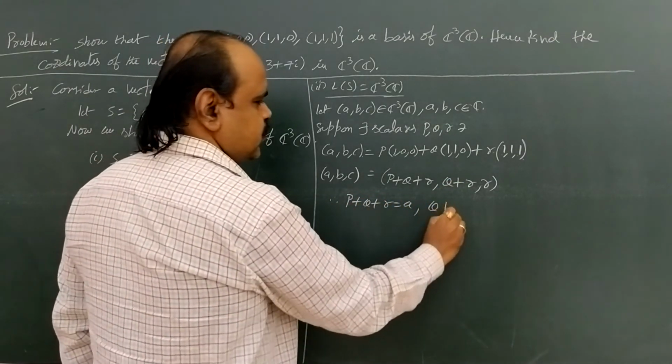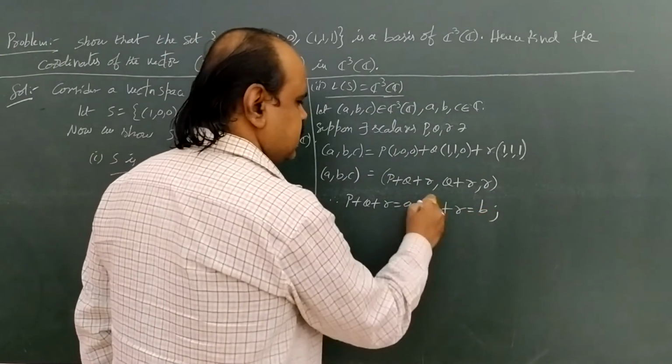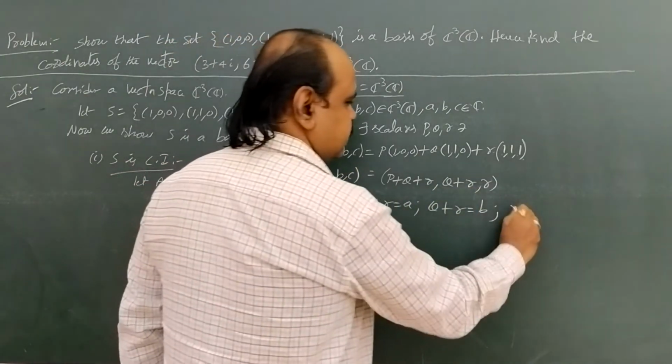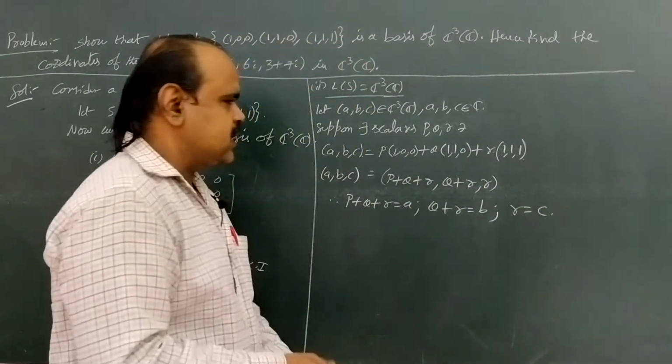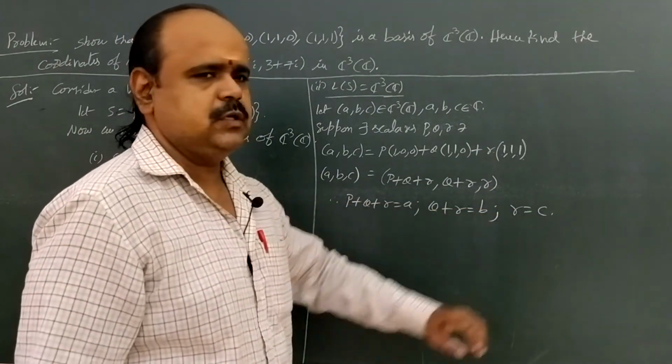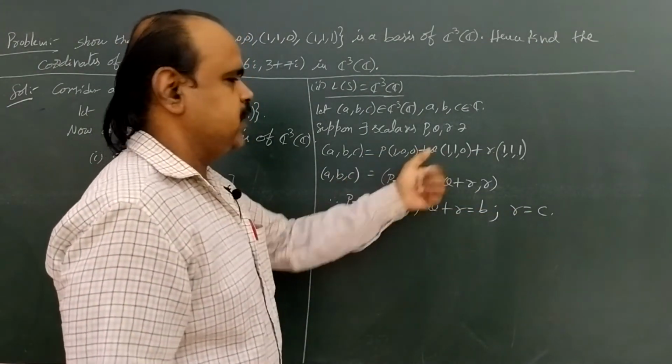Next, q plus r equal to b. Next, r equal to c. So we directly find the r value, c. Next we are going to find the values of p and q.